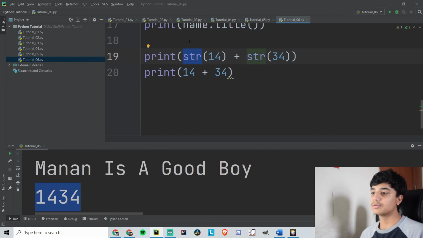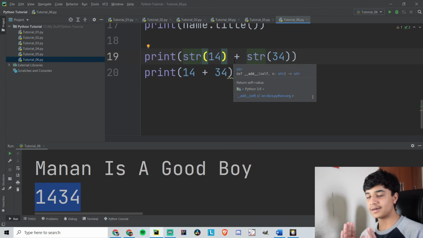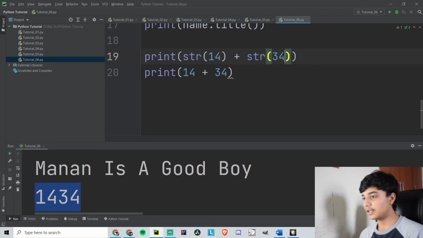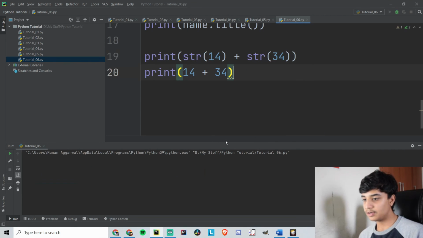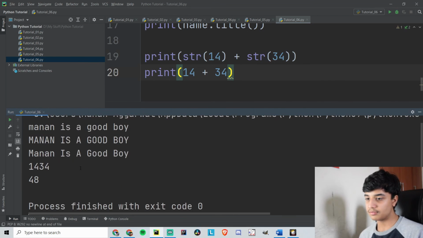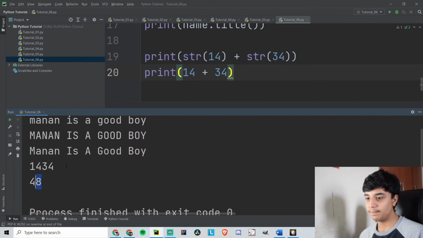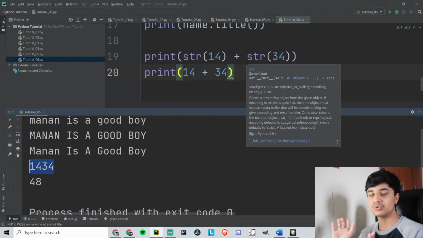So when you use the string method, the 14 is converted to a string. That is, it does not have the property of a number, but instead of alphabetical characters. And the same goes for 34. If I run this right now, it is giving 48, which is the sum, and 1434, which is joining the two strings.